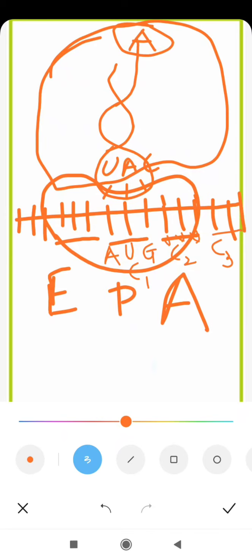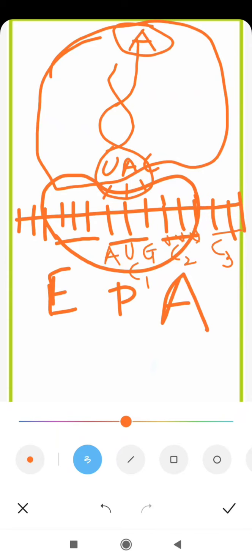Okay, so the sequence is: first, attachment of the smaller subunit with the mRNA, then attachment of the first tRNA at the first codon AUG of the smaller subunit, and then attachment of the larger subunit of the ribosome.